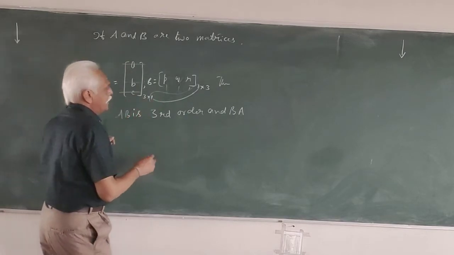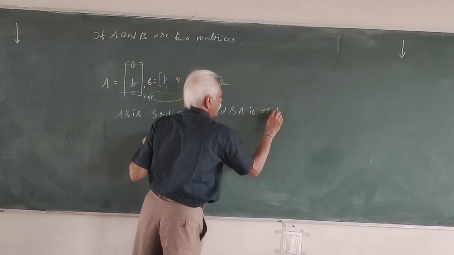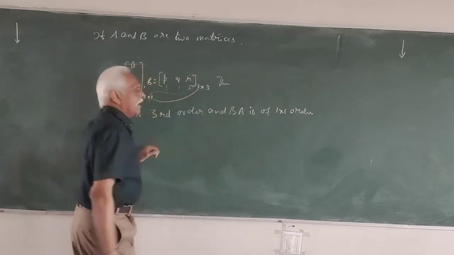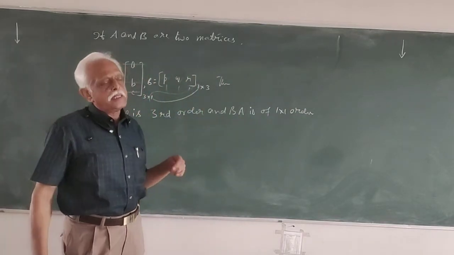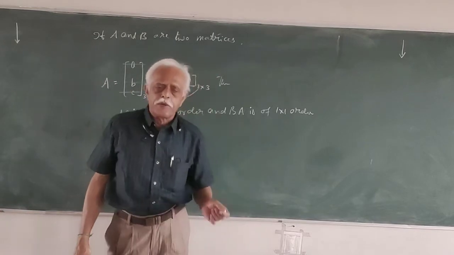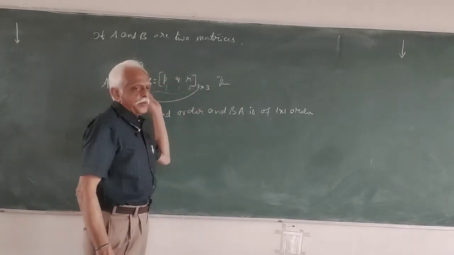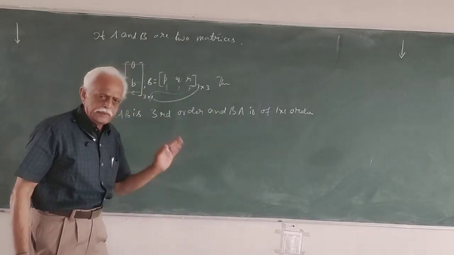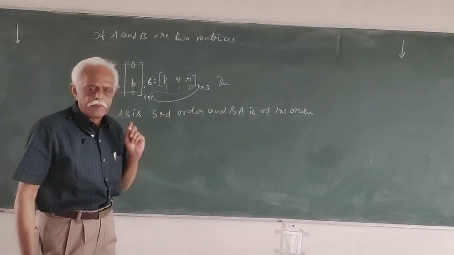Then BA is of 1 by 1 order. So for AB and BA to be possible, they need not be square matrices only. Even though these are not square matrices, AB is possible and BA is also possible. These are the points which you have to remember well.